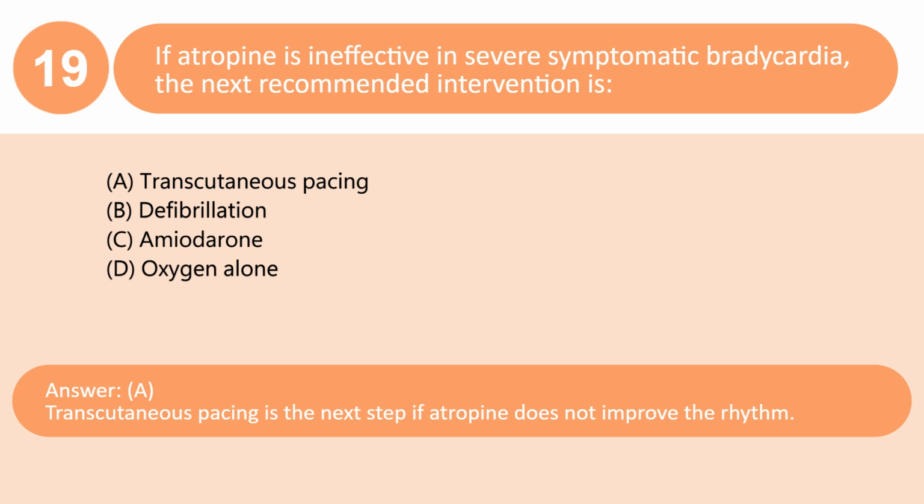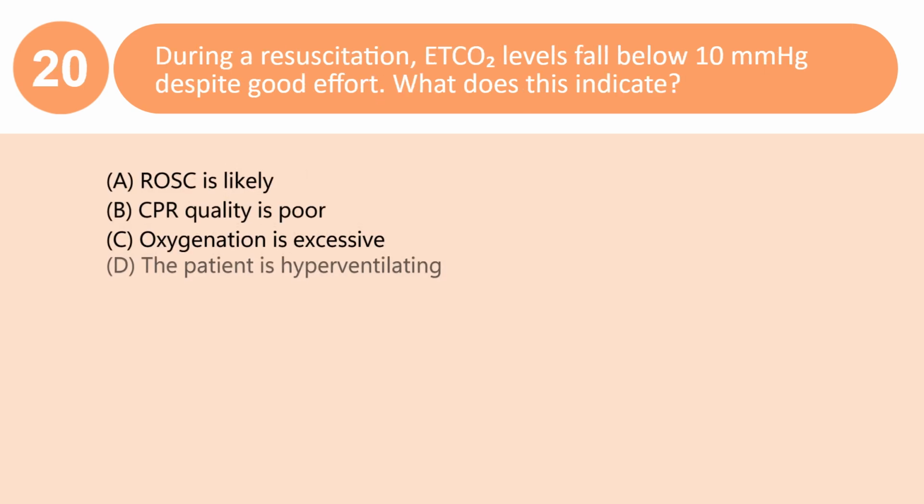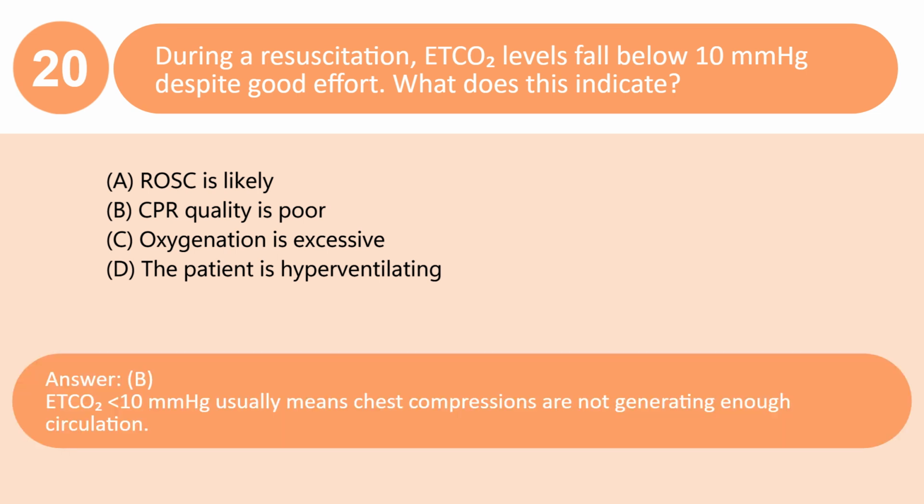Transcutaneous pacing is the next step if atropine does not improve the rhythm. During a resuscitation, EtCO2 levels fall below 10 mm of mercury despite good effort. What does this indicate? A. ROSC is likely. B. CPR quality is poor. C. Oxygenation is excessive. D. The patient is hyperventilating. Answer, B. EtCO2 less than 10 mm of mercury usually means chest compressions are not generating enough circulation.